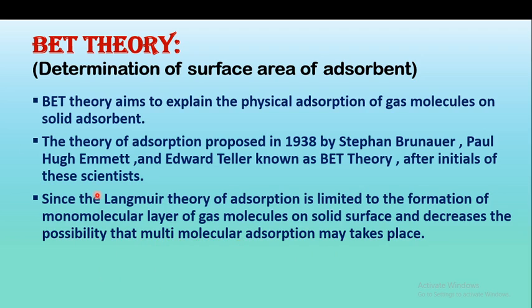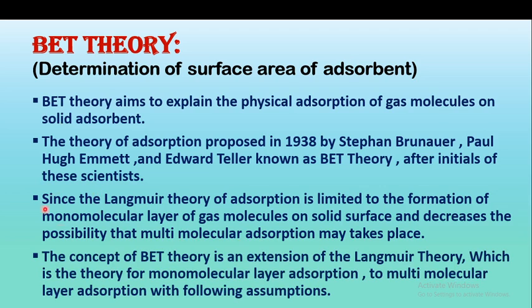So, due to limitations of this Langmuir adsorption theory, the BET theory is an extension of Langmuir theory, which is the theory for monomolecular layer adsorption, to multimolecular layer adsorption with the following assumptions.